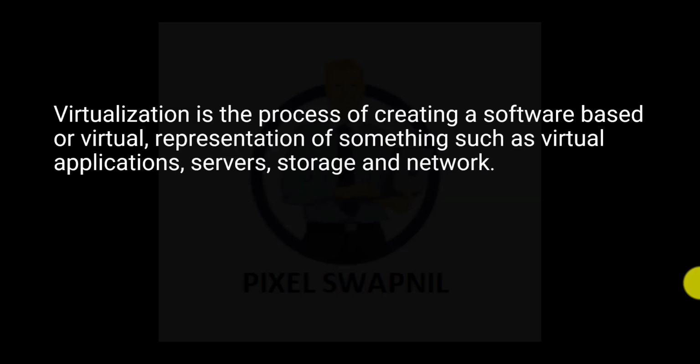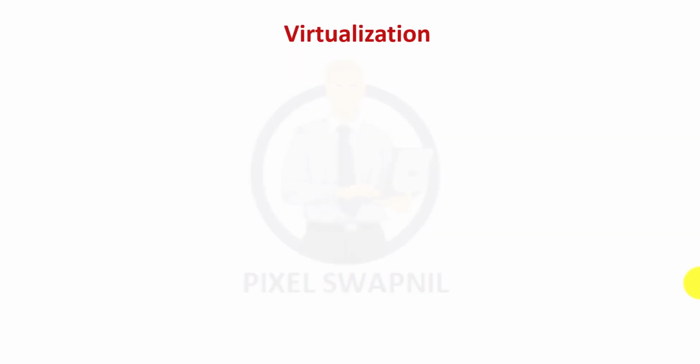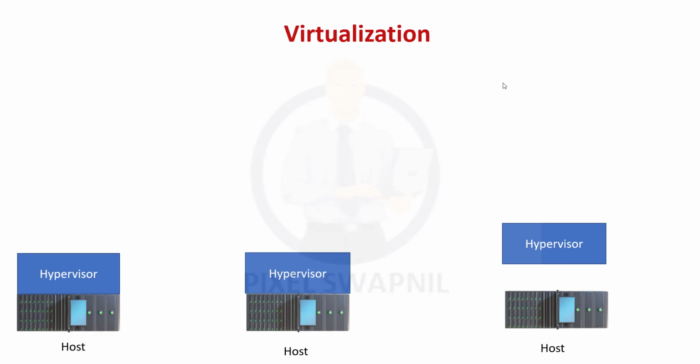Virtualization is the process of creating a software-based or virtual representation of something, such as virtual applications, servers, storage and network. So what makes virtualization feasible? The answer is the hypervisor. The hypervisor is a piece of software that runs directly on the hardware. The hypervisor abstracts the physical resources and allocates them to the virtual machines, and helps to create a virtual environment.